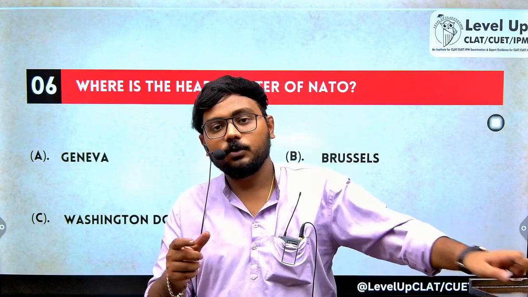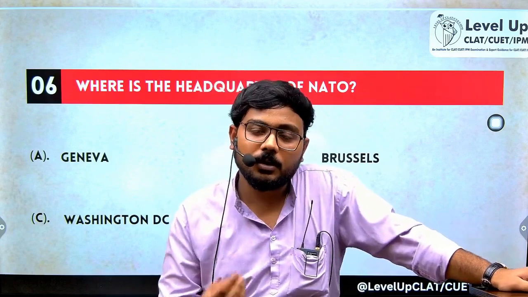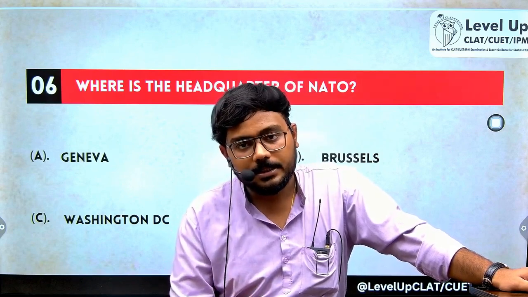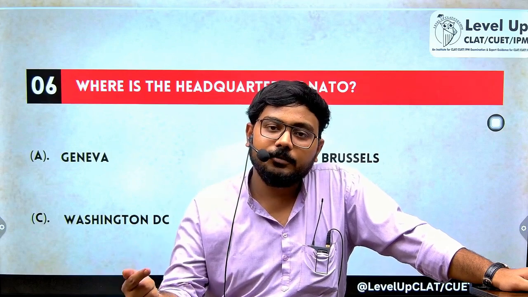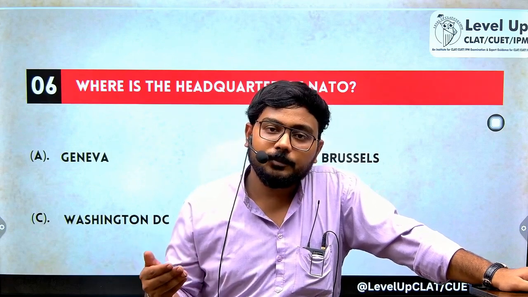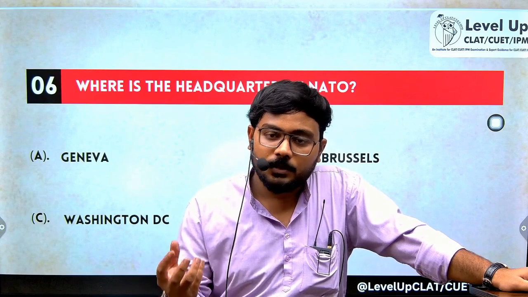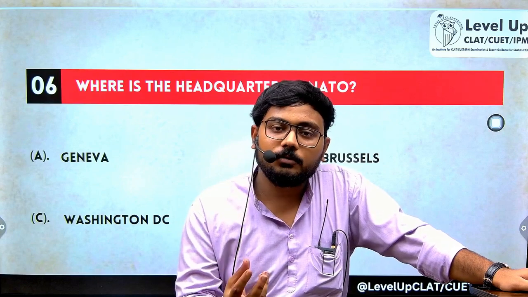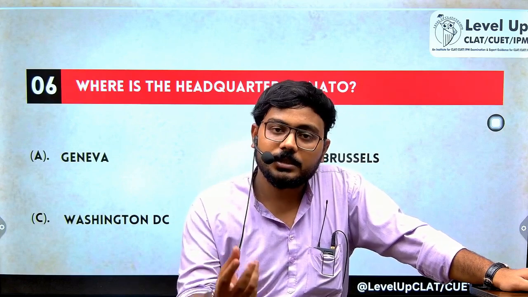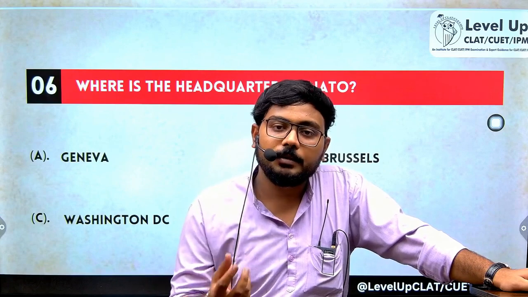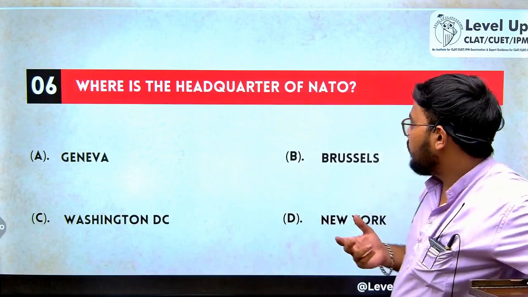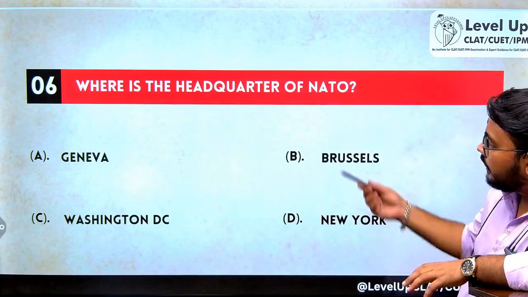The full form of NATO is North Atlantic Treaty Organization. The headquarters are in Brussels, Belgium. It was established in the year 1949. It is a military and diplomatic alliance of the US. It has 32 countries with the sole motto that an attack on one is an attack on all. So if you attack one single NATO country, all the NATO members will attack you. So now the question is, where is the headquarters of NATO? The headquarters of NATO is in Brussels.